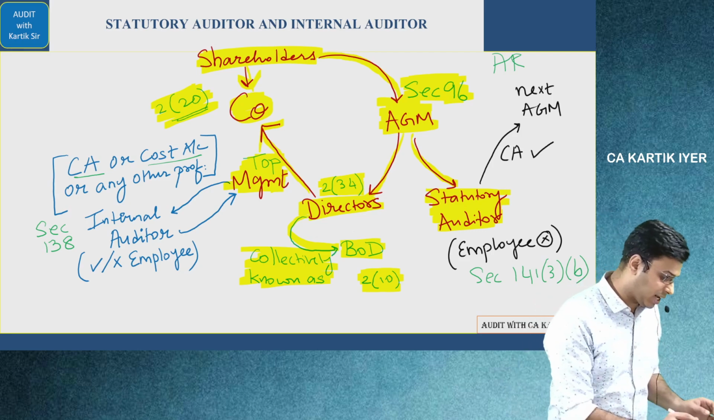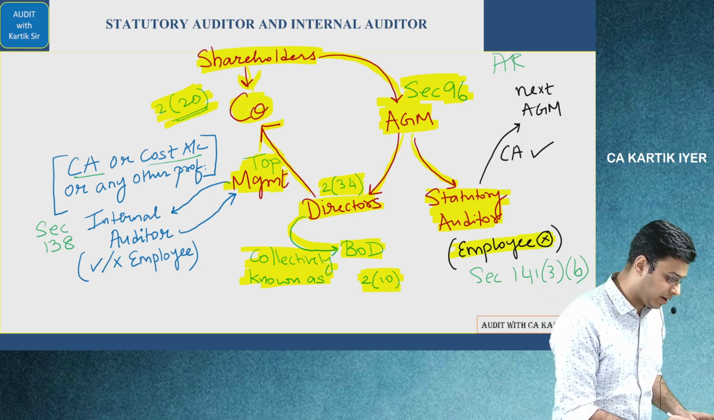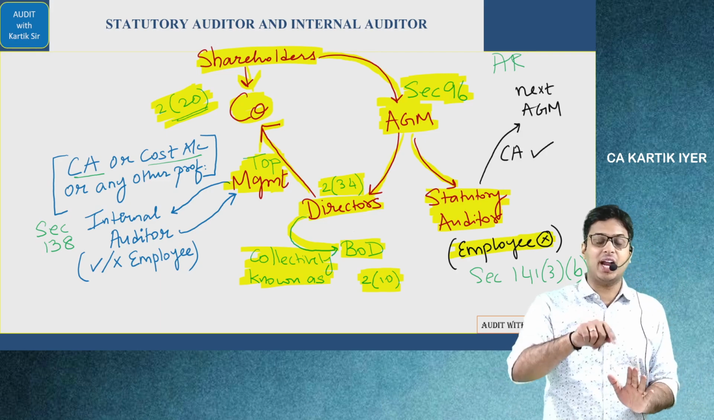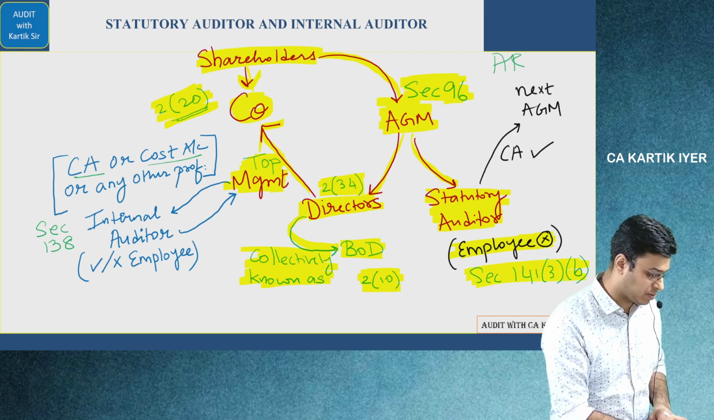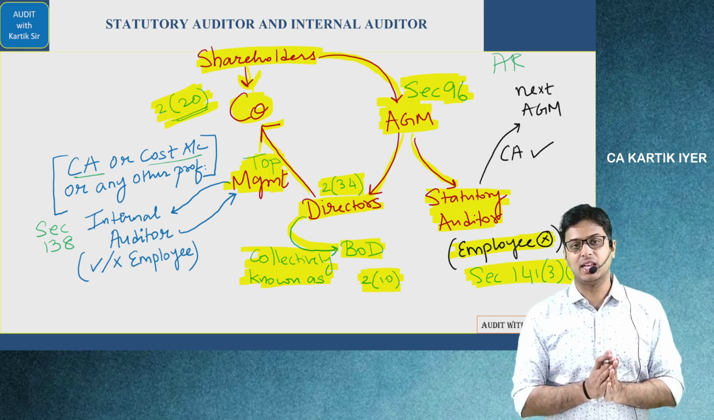The statutory auditor cannot be an employee of the company. This fact that the statutory auditor cannot be an employee is given in section number 141, subsection number 3, clause B. In that it is given.